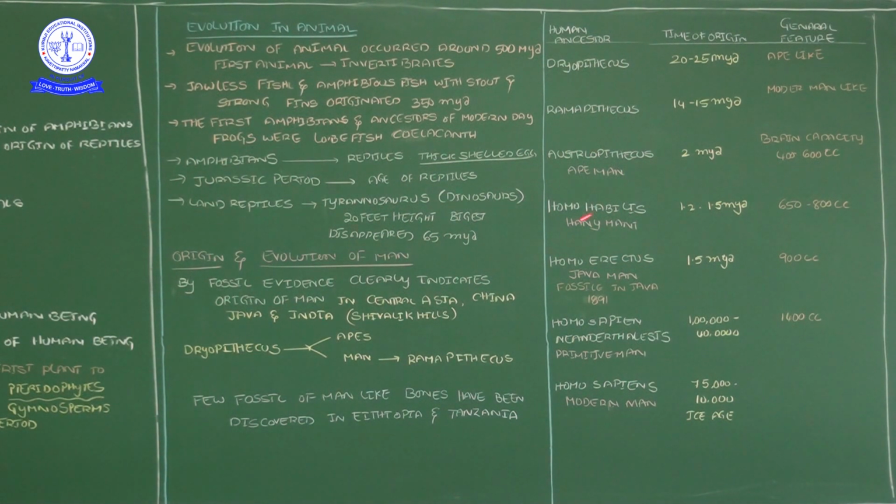Okay, then Homo habilis. This Homo habilis organism, human being, was present 1.2 to 1.5 million years back. Such a Homo habilis man we call the handy man. The brain capacity is 650 to 800 cc. That means intelligence was increasing rapidly.